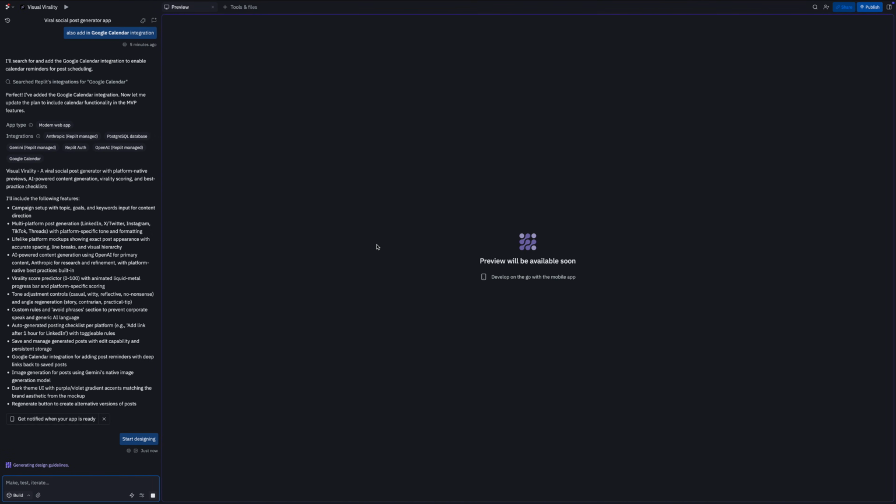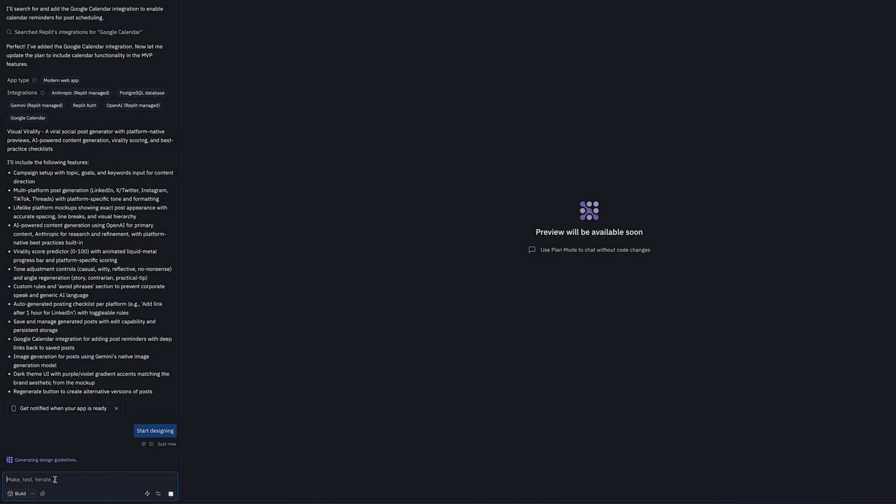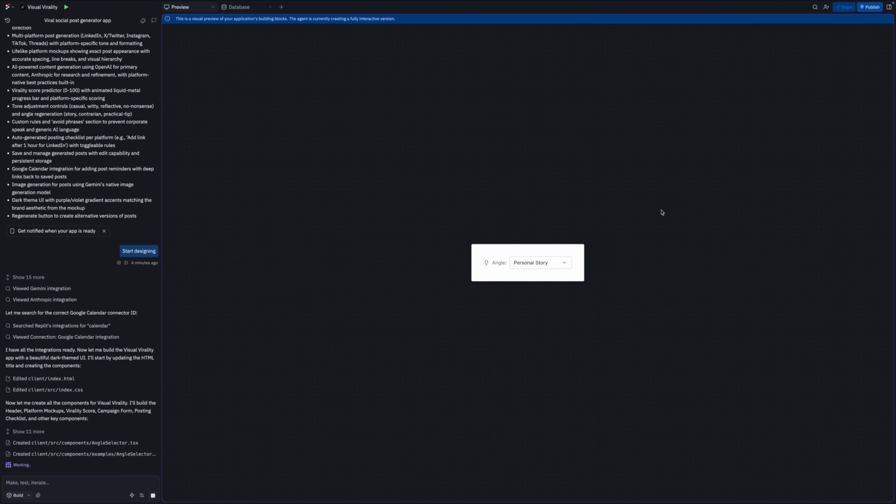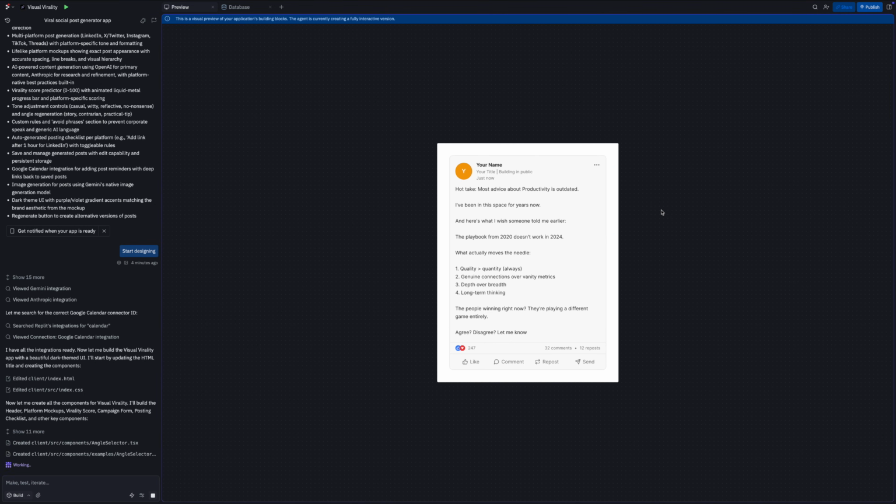So now you're going to see two panels. Over here is the agent that we can chat with, and it's going to help us make things and test things and make changes. And then over here is the preview area. So it's actually generating those designs and features for us right now in the form of just a prototype. It's actually creating the components. So it's kind of just cycling through, and then it's going to put it together in an interactive version.